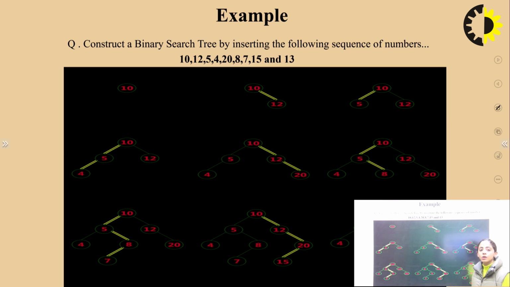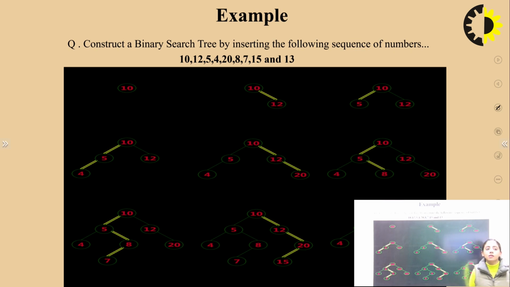Now you have to insert 7. Compare 7 with the root node 10. 7 is smaller than 10. It will go to the left part of the tree. Then 7 will be compared with the left child of the tree, which is 5. Since 7 is greater than 5, it will go to the right part of the tree. Now there is already a node present, which is 8. Now you will compare 7 with 8. Since 7 is smaller than 8, it will be inserted to the left of 8.